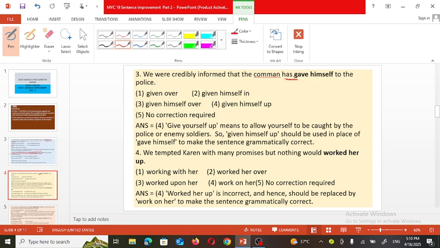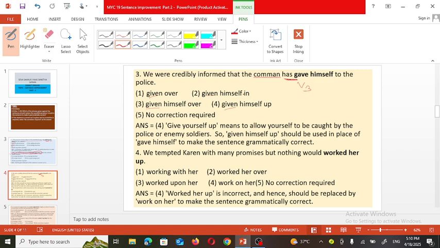So after that, we must use the V3 form or past participle of the verb. Here gave is used, that is wrong, so definitely it should be replaced. But here, the third form of the verb is used in all four options.